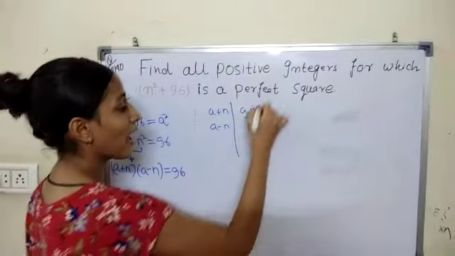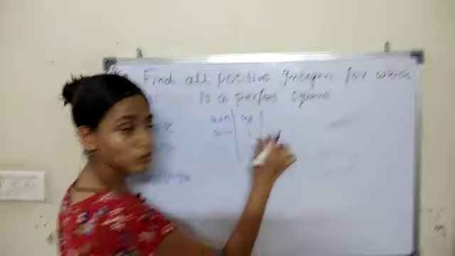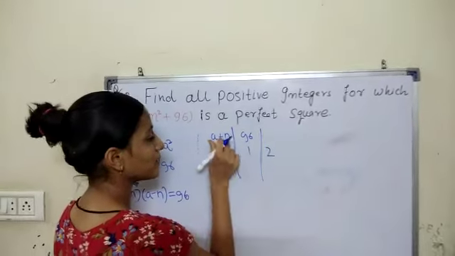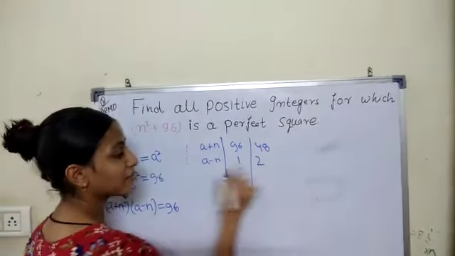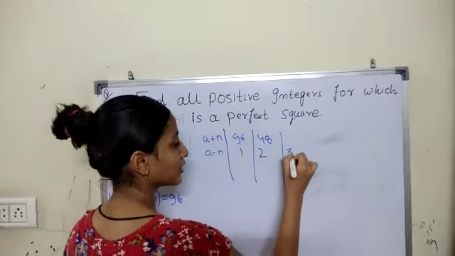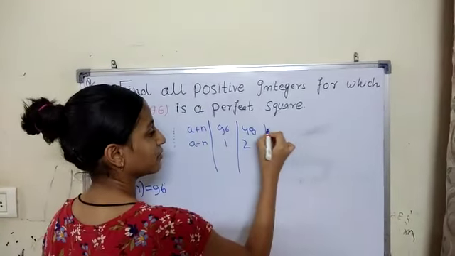Now we take a minus n equals 2. So a plus n will be 48. If a minus n is 3, then a plus n will be 32.